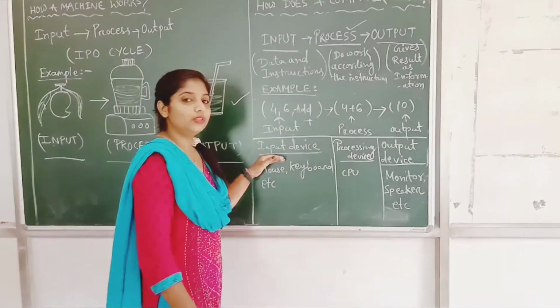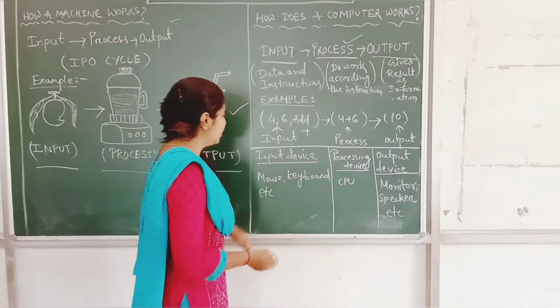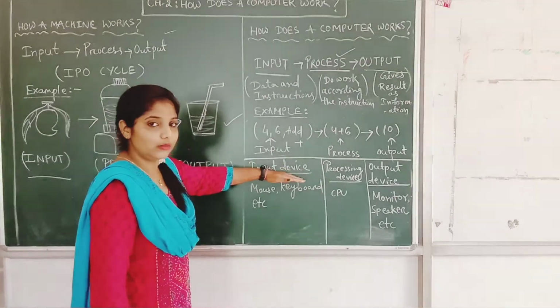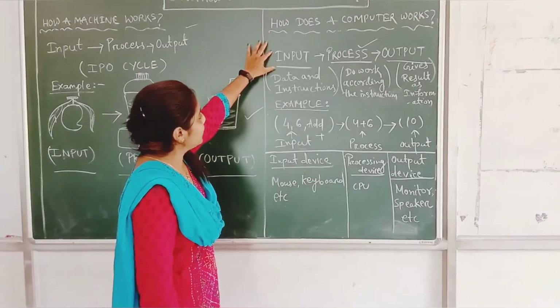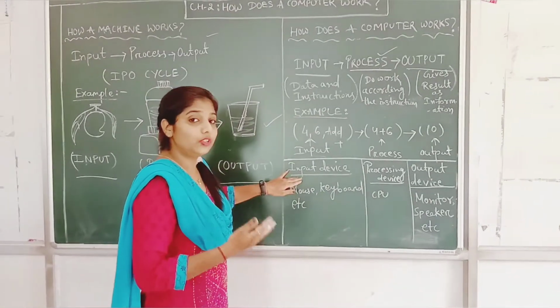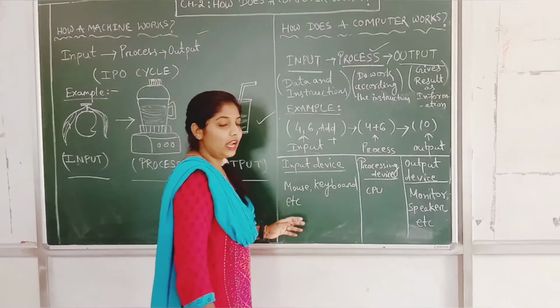So without an input device you cannot give input to the computer. So there is a difference between input and input device. An input device is a machine, a part of the computer, but input is data and instruction. So when it asks for the input device, the answer is mouse, keyboard, etc.